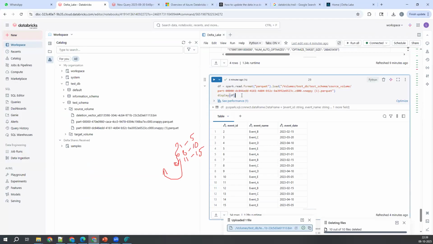Yeah, so that's all about the deletion and update operation. This is a very important concept for the future concepts actually, because you need to understand the time travel and the optimization in Databricks. For that, this will be helpful definitely. See, in Delta Lake 3.0, everything was rewritten actually. That is what I want you to observe. If you set that property to false, what is happening, that you need to understand here.